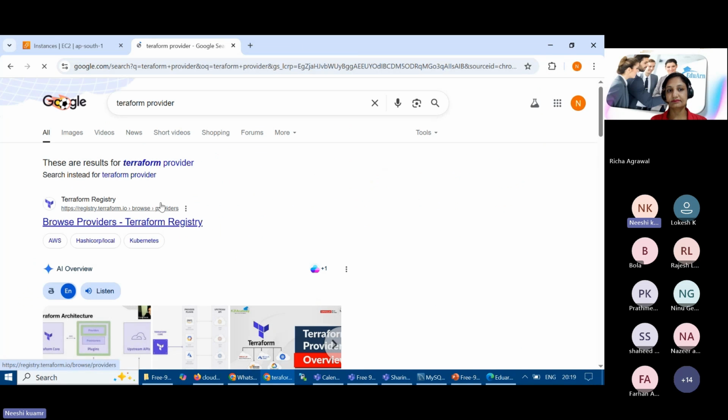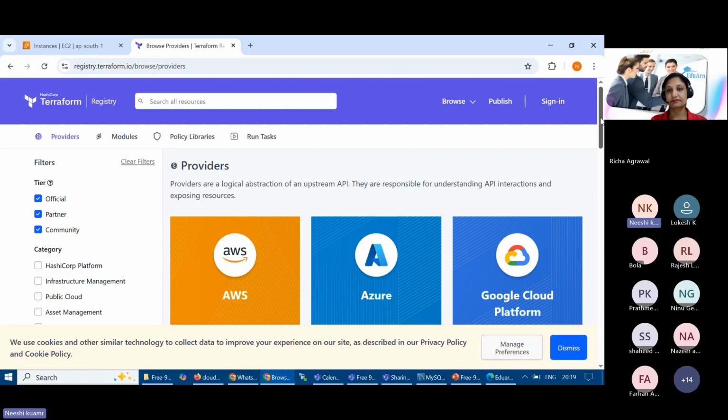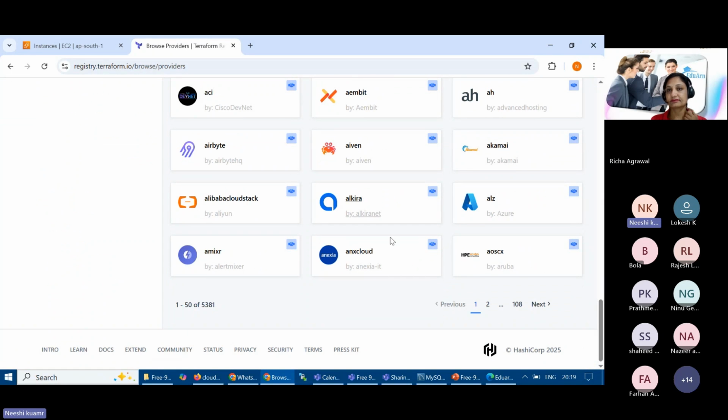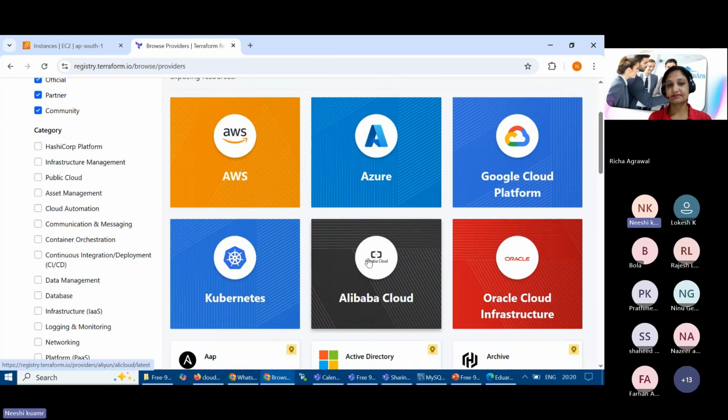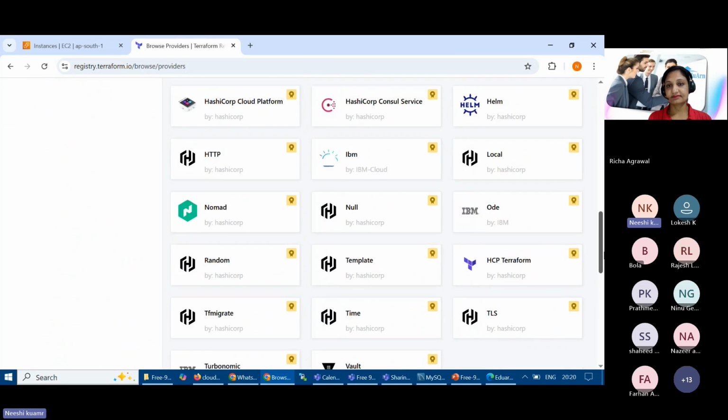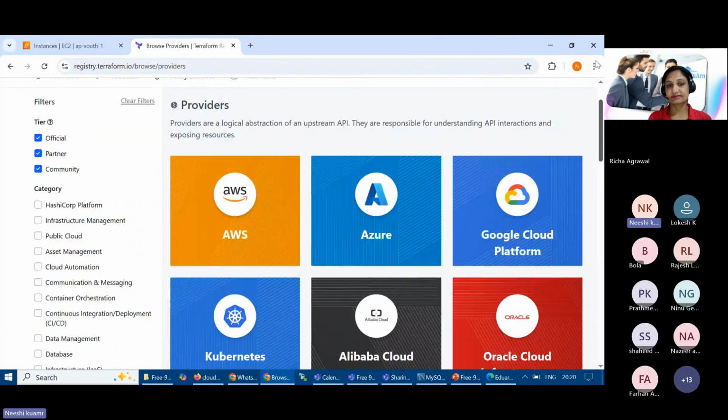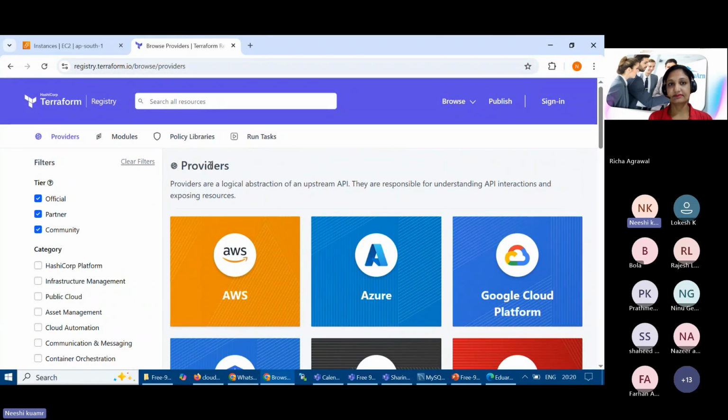In the Terraform registry, you can see there are more than 4,000 providers. When I started with Terraform in 2012, at that time there was just one, AWS, and now there are 5,381, right? You can think about it: every day this number is increasing. If you check in another 1 or 2 weeks, it will go higher. You can see how the industry is accepting this Terraform tool. The topmost ones I was talking about are AWS, Azure, Google, Oracle Cloud, Alibaba, and Kubernetes. And it's not limited. You can see here there are thousands of other providers, 5,381, and in another 1 or 2 weeks more will be added.